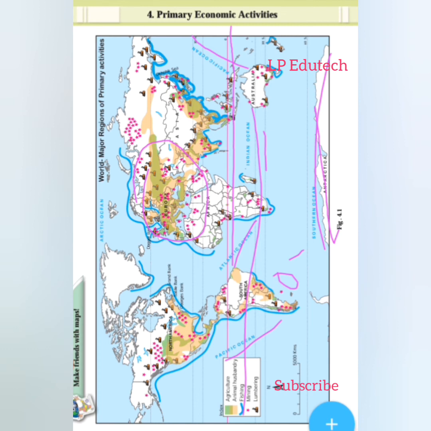Now number 10. Which primary activity is found in the islands of Southeast Asia? Here, like the Southeast Asia. The answer to our question is that agriculture, fishing and lumbering are found in the islands of Southeast Asia.